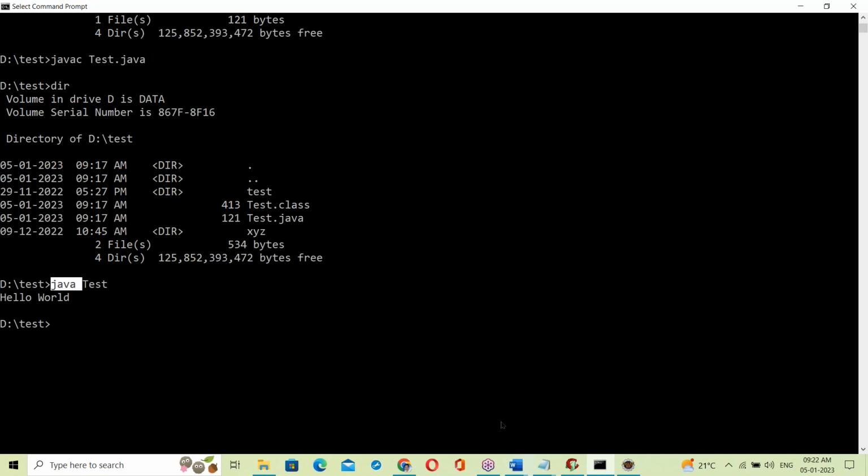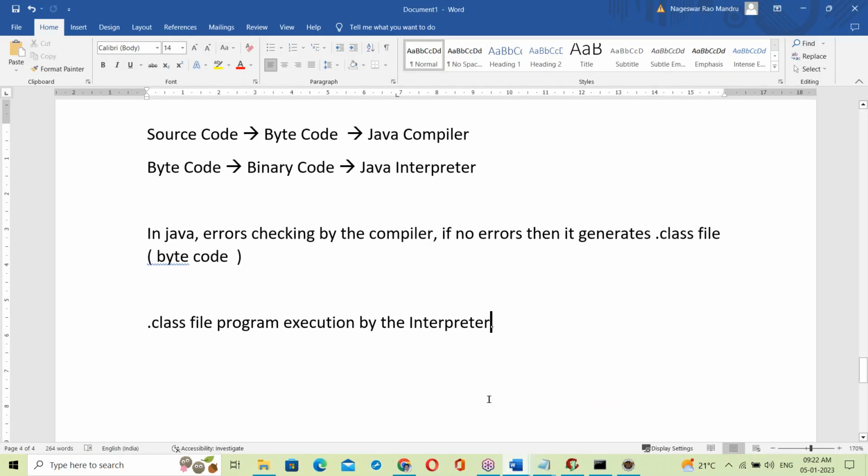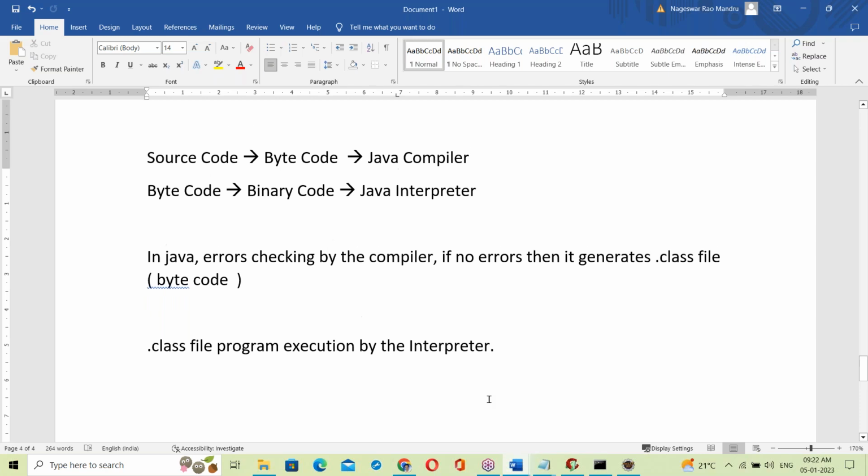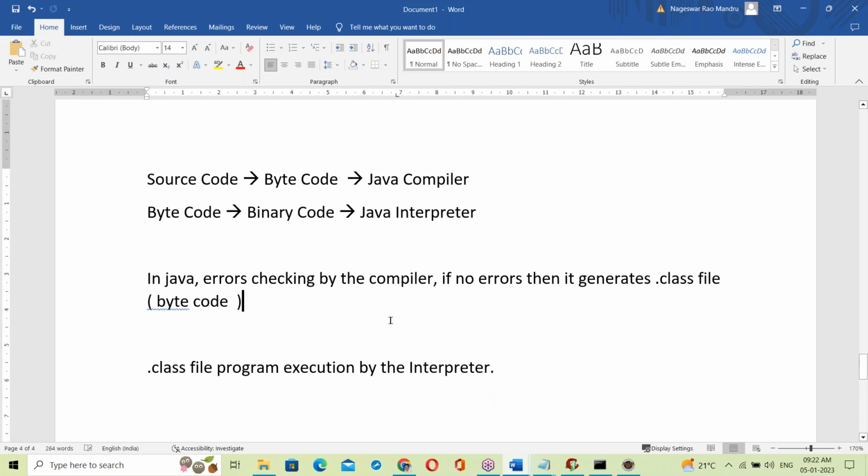Suppose in C language, what happens? The compiler generates an exe file and executes it. In a Python script, the interpreter takes the code and executes it, right? So Python is completely interpreter-based here. Yes, C language is completely compiler-based. When it comes to Java, what does it depend on? Is it compiler based or interpreter based?